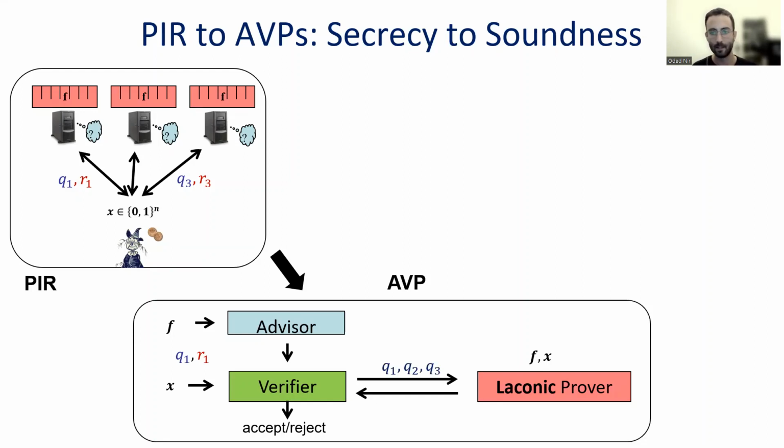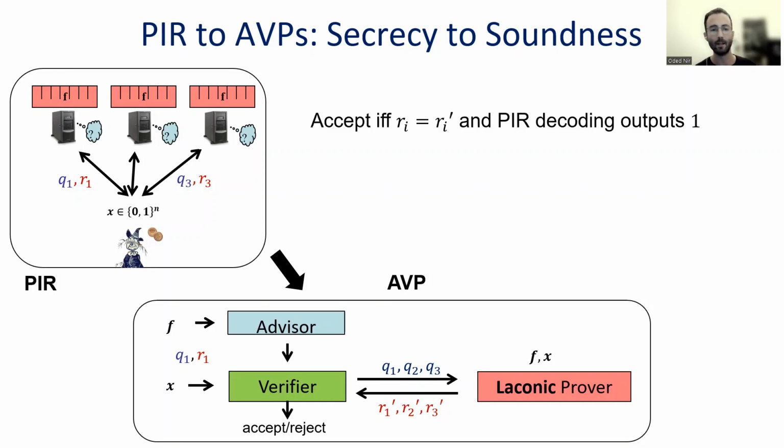So we can send the prover this tuple of queries where one of them is the one given by the advisor, and they all correspond to the input x. And then an honest prover should just simulate the servers of the PIR protocol and reply to these queries. And then the verifier should accept if the prover's response corresponding to the server the advisor chose is the same as the response sent by the advisor, and if the decoding procedure of the PIR protocol outputs 1, which means that f of x should equal 1.